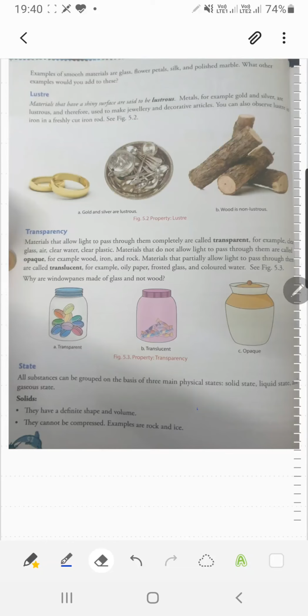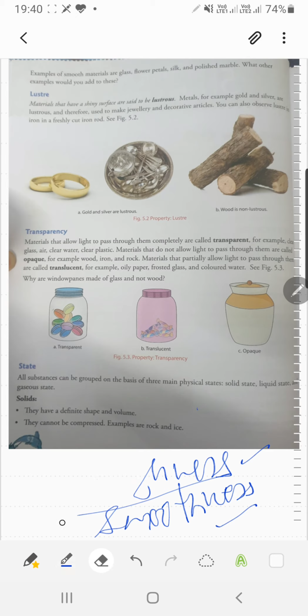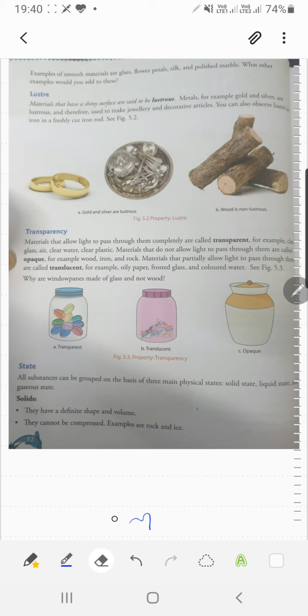Today we are going to discuss the next property. Like in the last video we discussed the roughness and smoothness properties. We can think together on the basis of the roughness and the smoothness property. So today we will learn the next property, which is mentioned here: luster.